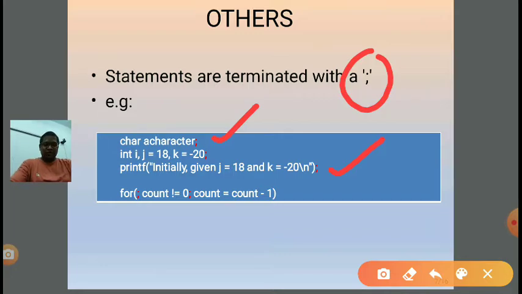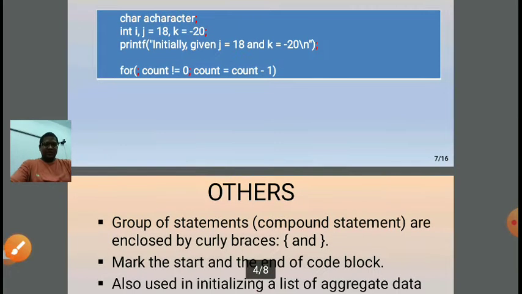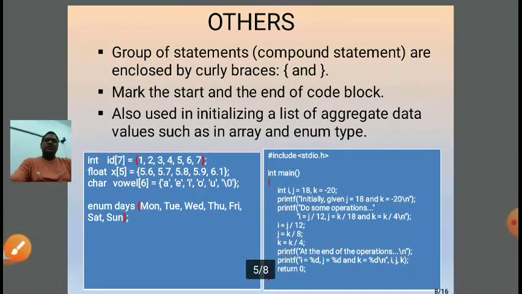Next I have written a for loop. We will discuss the for loop in detail when we come to flow control or iteration logic. Now, a group of statements is called a compound statement and is enclosed in curly brackets. Inside the curly brackets is not a single statement but a collection of statements, a compound statement. It starts with an opening curly bracket and ends with a closing curly bracket.